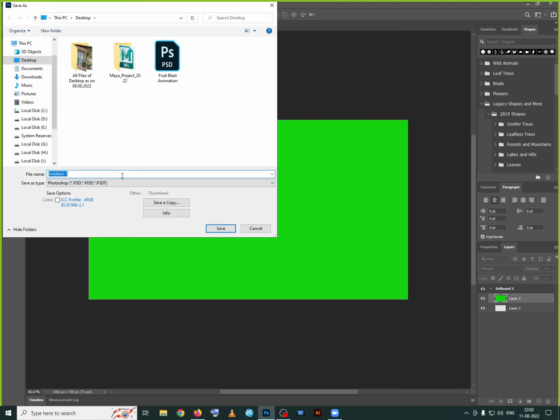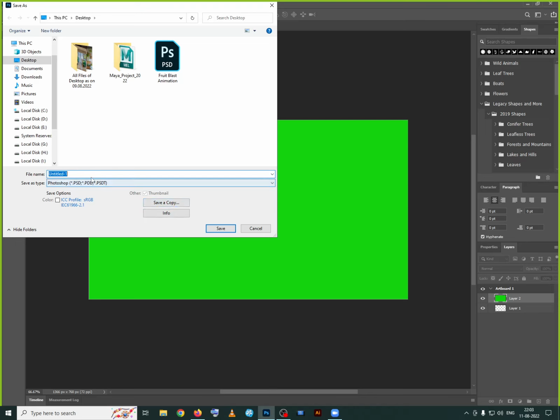But save as is used for making a duplicate copy, saving with a different name, or saving with the other format. Instead of save as, we use save a copy for output purpose. Output in the sense JPG, PNG. If we want any image, we go with the save a copy.